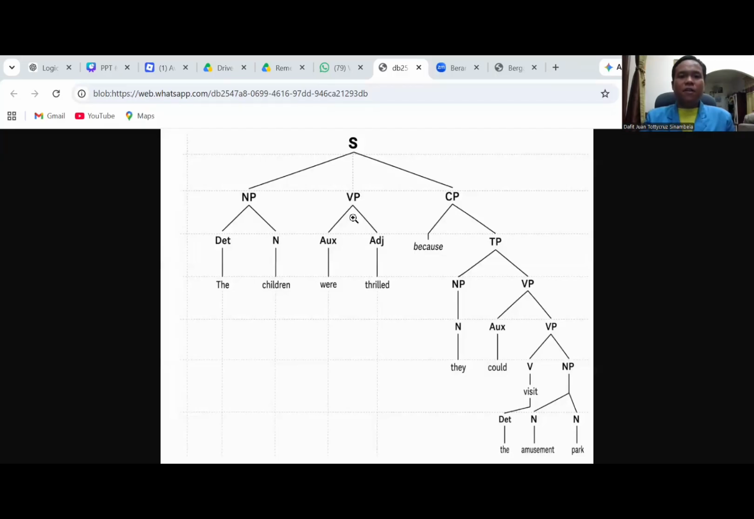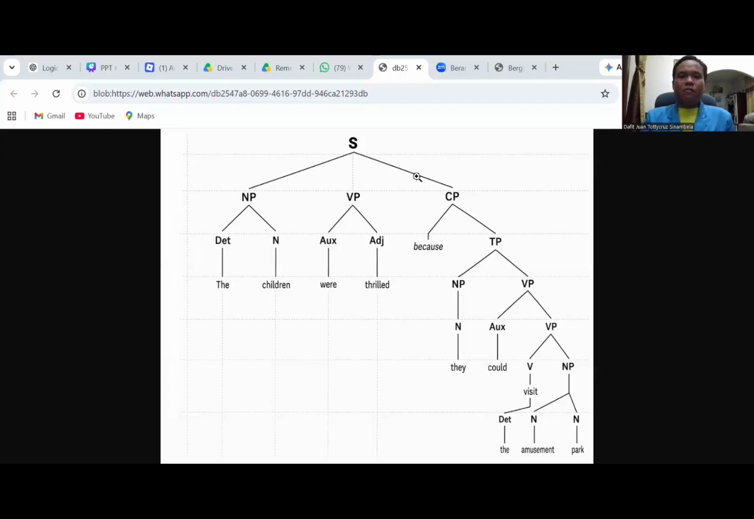We're moving to the VP that is connected to the S branch. The VP has other branches, auxiliary and adjective. The auxiliary is were and the adjective is thrilled.